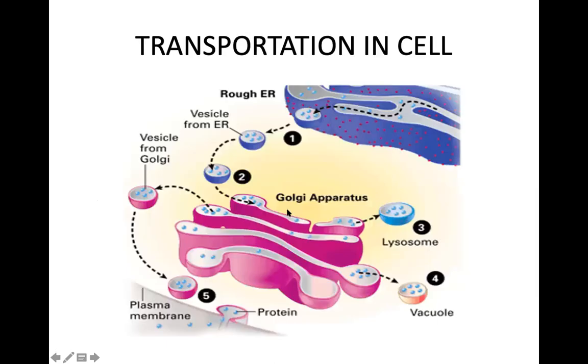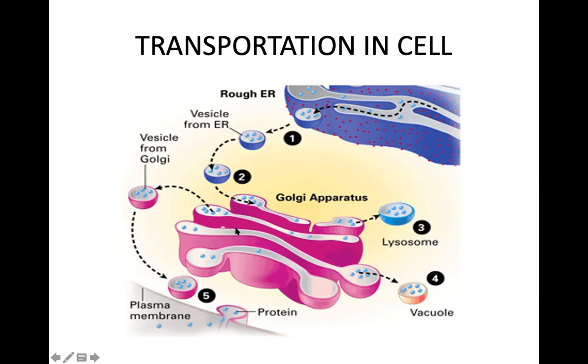Here you can see this is a flattened structure, and these flattened structures are called cisterns. These round structures that are found are called vesicles. These vesicles and cisterns are attached to each other with the help of tubules, and even these flattened structures are connected to each other with the help of tubules. You can see here, this is a tubule, this is a cistern, and this is a vesicle. So you should know the shape. This is a vesicle, again I'll repeat, this is a cistern, this is a tubule.